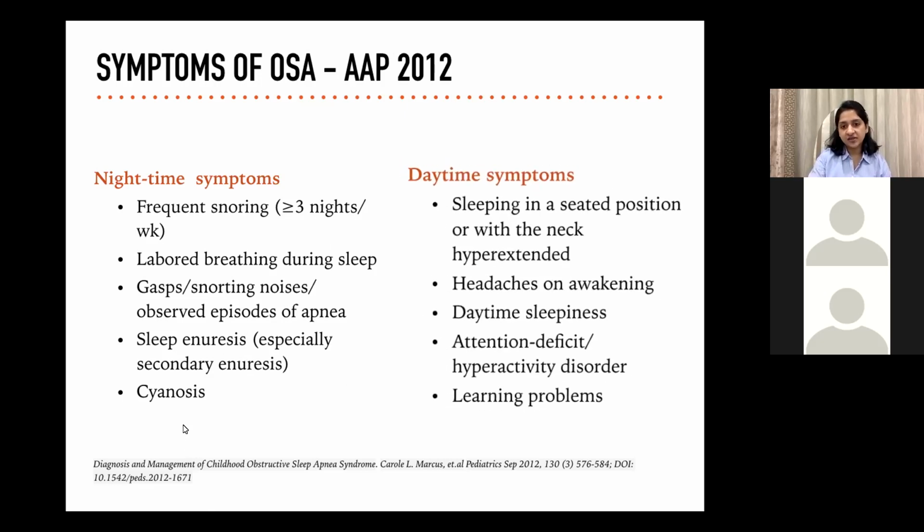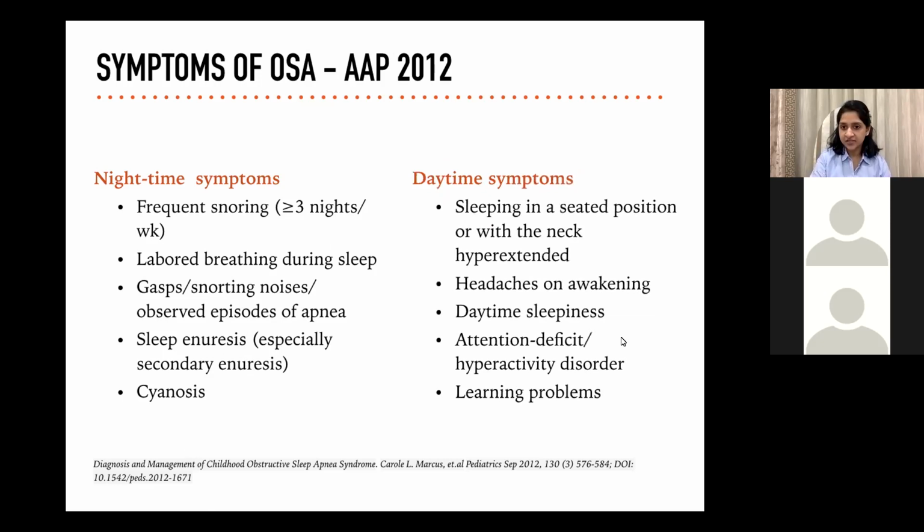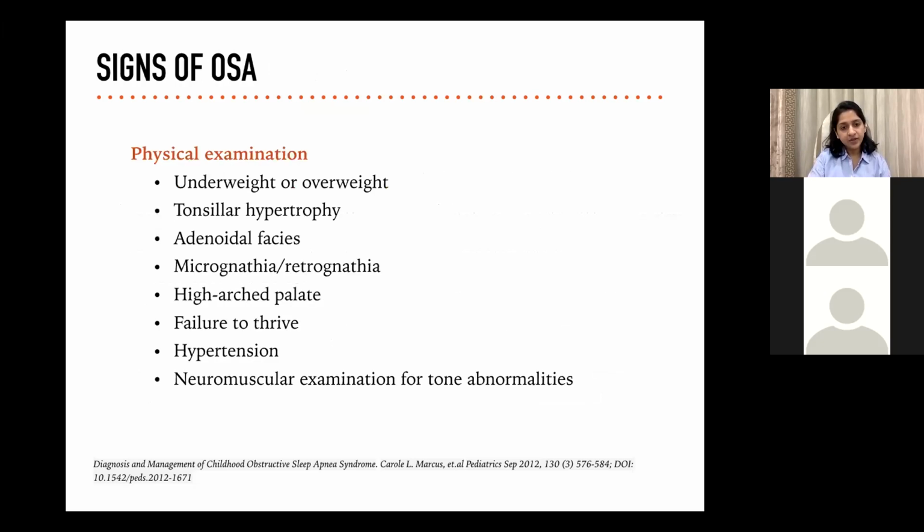What I want to stress on are the daytime symptoms which are often missed. If a child has a history of headaches on awakening, excessive daytime sleepiness, scholastic backwardness, attention deficit or hyperactivity disorders, learning problems, these are some of the questions that need to be asked by us to the parents or even to teachers of these children. Some of the signs of OSA in an underweight or overweight child are tonsillar hypertrophy, adenoid facies, facial deformities, failure to thrive, hypertension, and tone abnormalities, especially hypotonia.